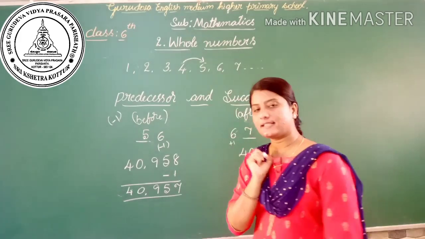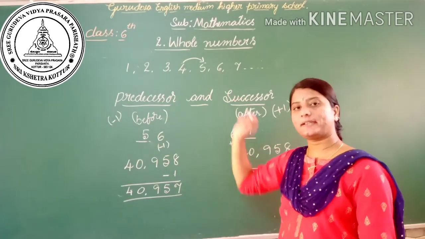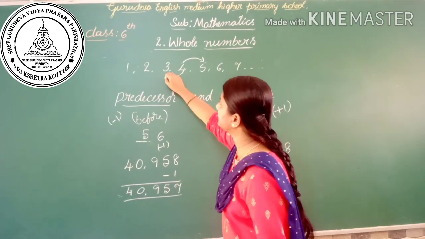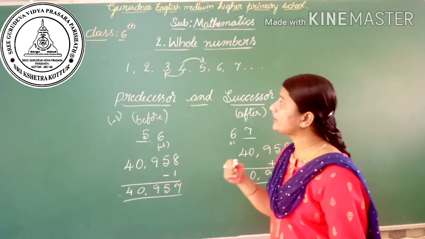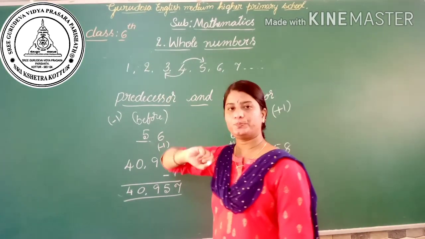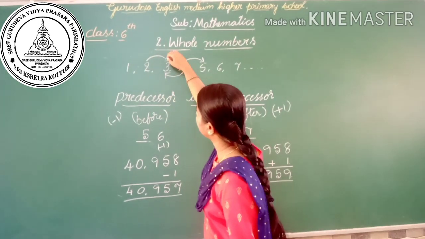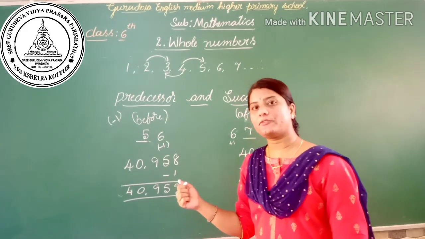See here, what is the successor of 4? Successor of 4 is 5. Then what is the predecessor of 4? The predecessor of 4 is 3. Similarly, what is the successor of 2? The successor of 2 is 3. Then what is the predecessor of 2?